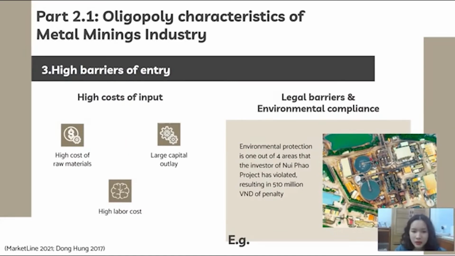High barrier to entry. The metal mining industry requires new companies to have a large capital outlay, as electricity, infrastructure, and labor costs are extremely high. Furthermore, entrants should take environmental compliance seriously. Otherwise, they may be penalized, like the investor of the Núi Pháo project. The Núi Pháo project at that time had not installed a local wastewater treatment system before discharging to ore settling lakes, and could not ensure that wastewater does not penetrate into the soil and underground water environment.